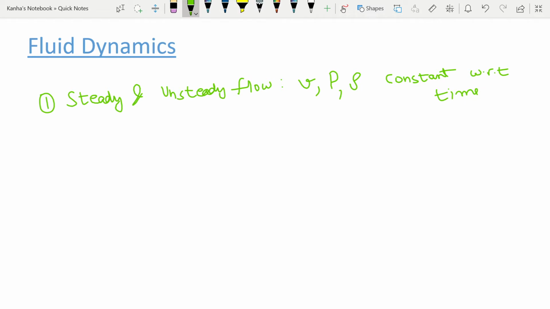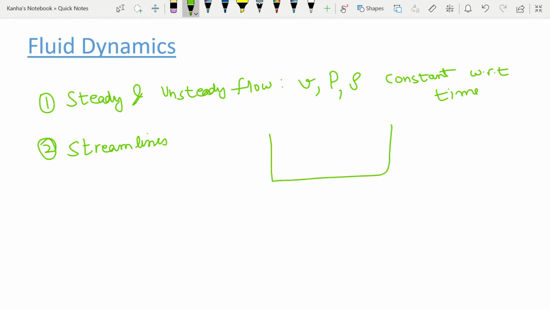Next is streamline flow. First of all, you should know that in steady flow, all the particles moving through a given point follow the same path and hence a unique line of flow. And this line of flow will be known as a streamline. So the second point is about streamlines.